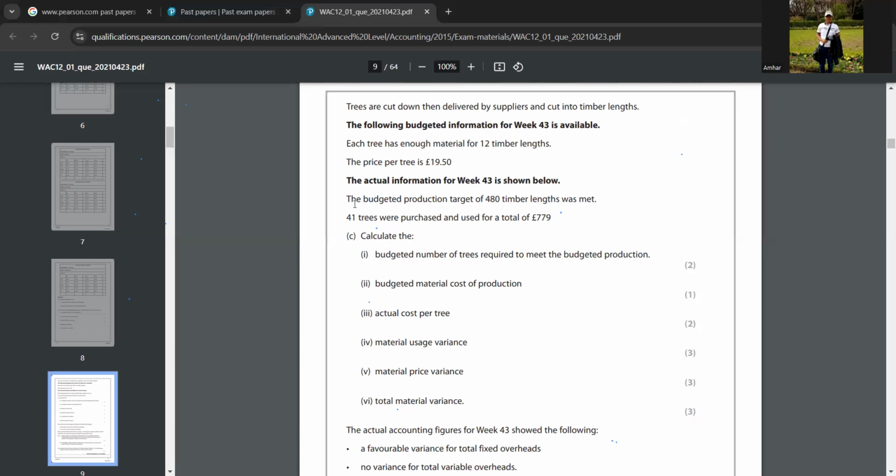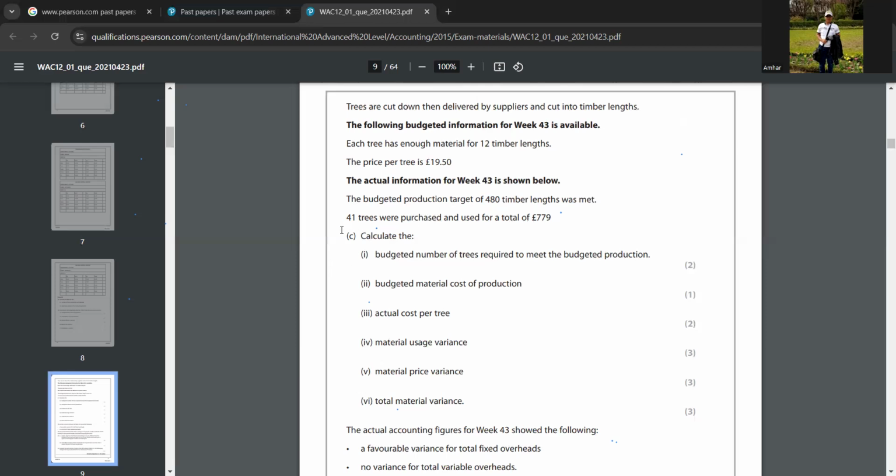So this is the budgeted, estimated figure, the standard information. Now the actual information for week 43 is shown below. The budgeted production target of 480 timberlands was met. So they are telling us the target is met, it is the same. They have achieved this. And then 41 trees were purchased and used for a total of 779 pounds.